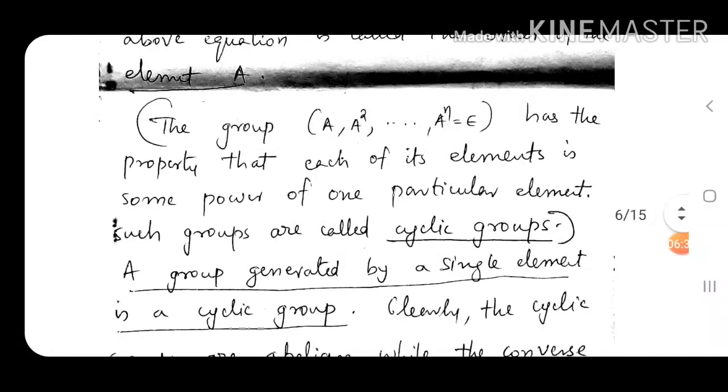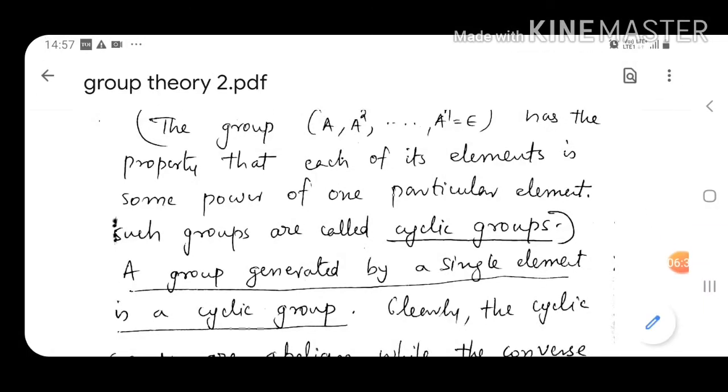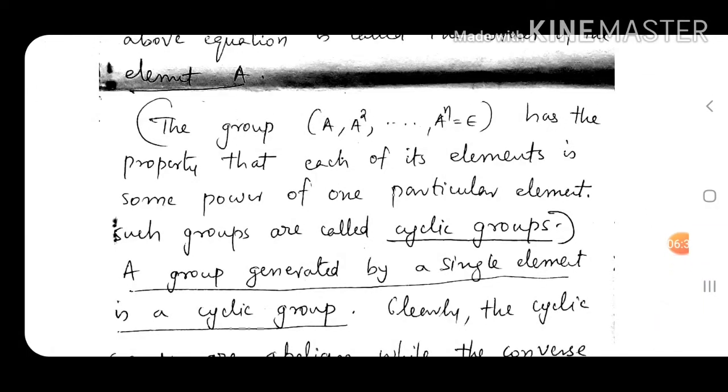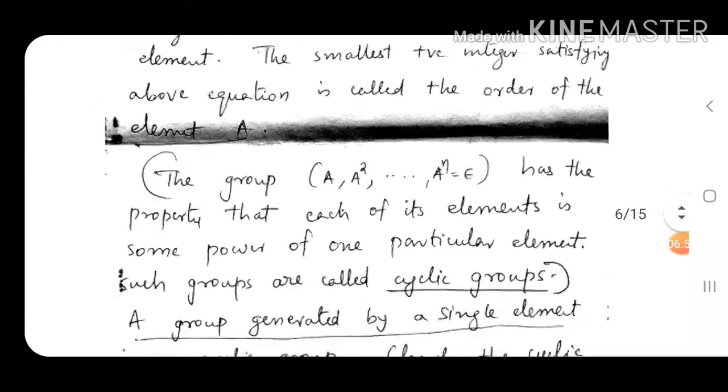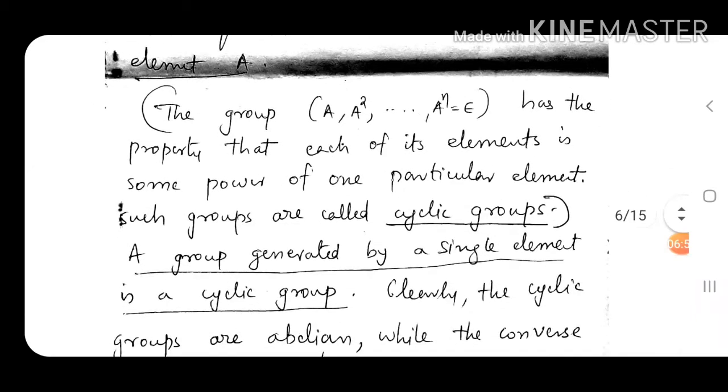Now the set A, A square, up to A to the power n equal to E, where n is the smallest power of A that is equal to E, actually forms a group. And this group has a property that each of its elements is some power of one particular element.